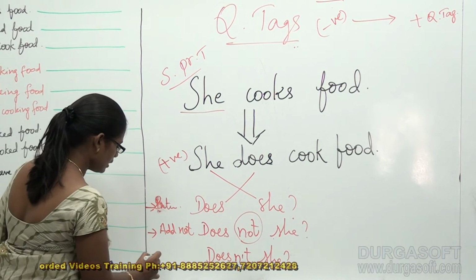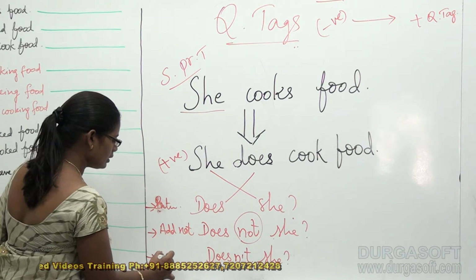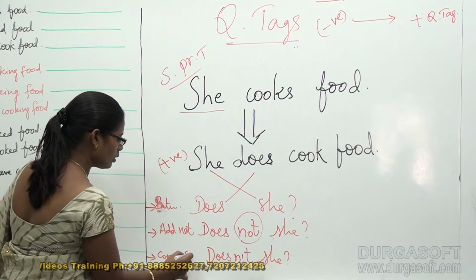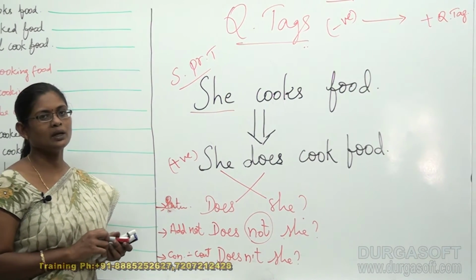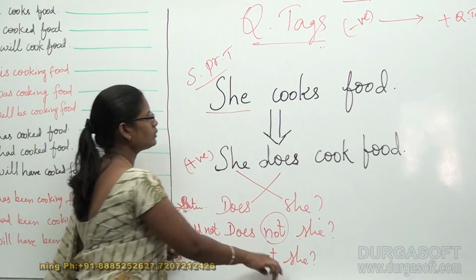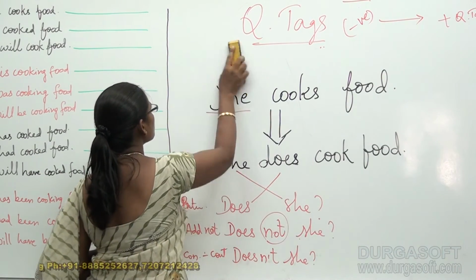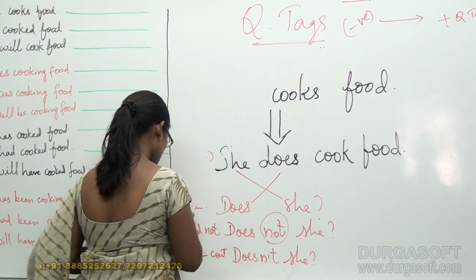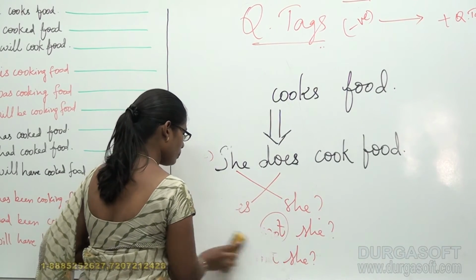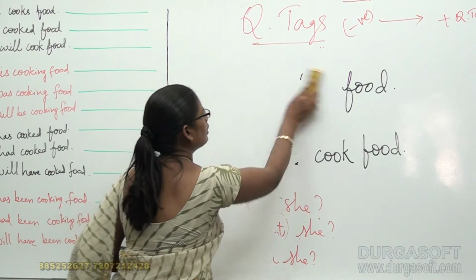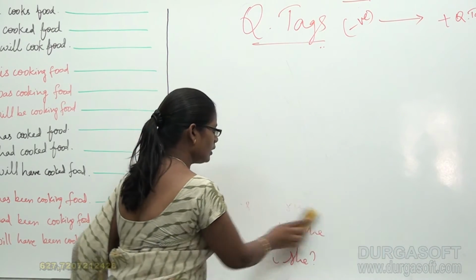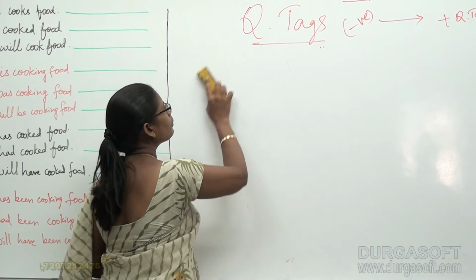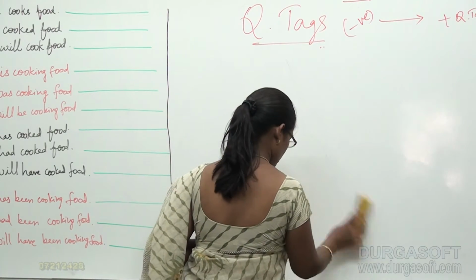Next, convert it into a negative contraction. These are the 3 points that you have to remember. Students, once again I am going to repeat this for your easy understanding. It is very important, every one of you should focus on this because it's going to carry almost 3 to 4 points in your competitive examinations.